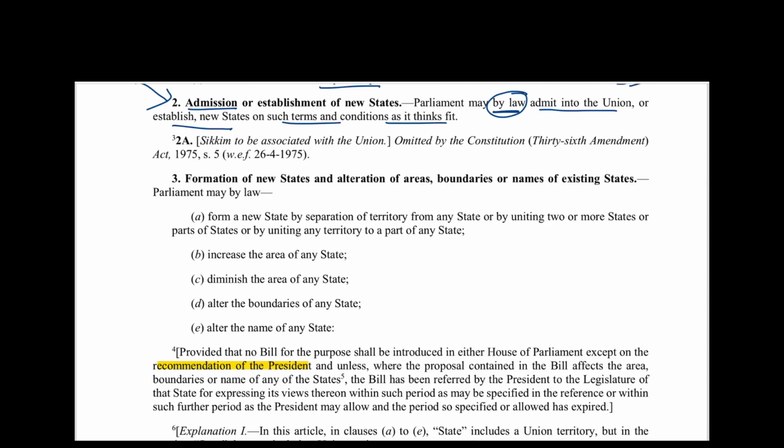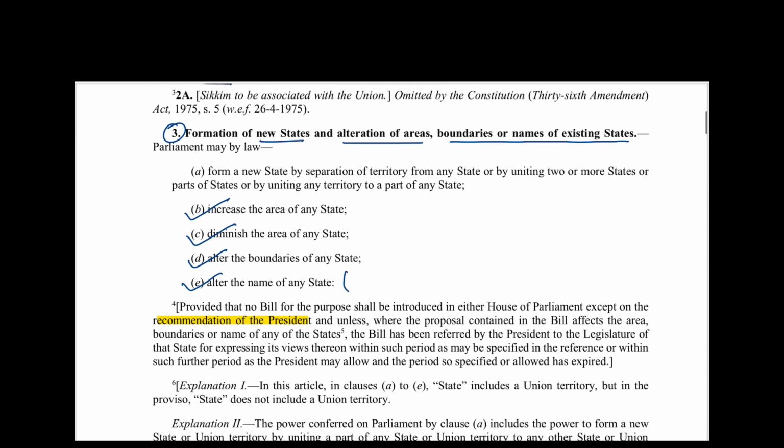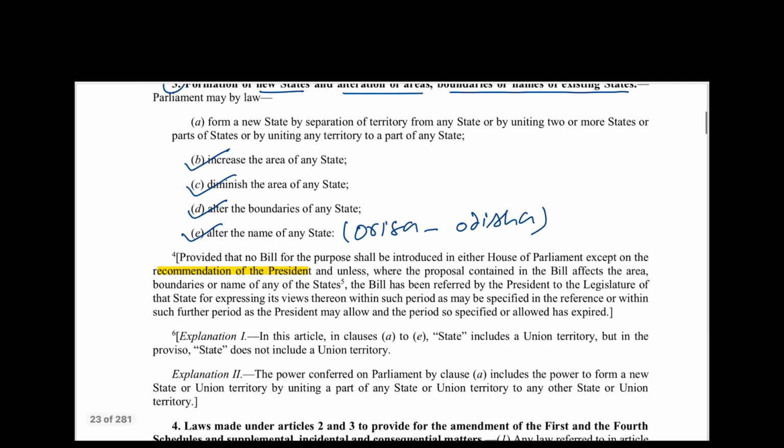Now Article 3: Formation of new states and alteration of areas, boundaries or names of existing states. For example, Telangana was carved out of Andhra Pradesh, and that was under Article 3. But for that a procedure has to be followed. Under this article, Parliament can increase the area of any state, diminish the area of any state, alter the boundary of any state, or alter the name of any state, like Orissa was the earlier name, now it is Odisha. I'm just giving an example.